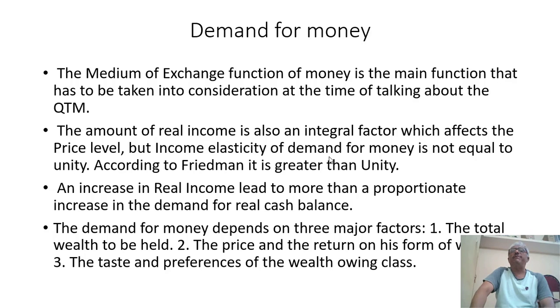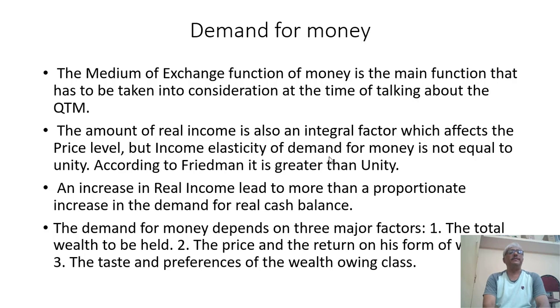Income elasticity of demand for money is not equal to unity. According to Friedman, it is always greater than unity. He said that it cannot be 1; it is always greater than unity. That is what he said in the demand for money. An increase in the real income leads to a more than proportionate increase in the demand for real cash balance.